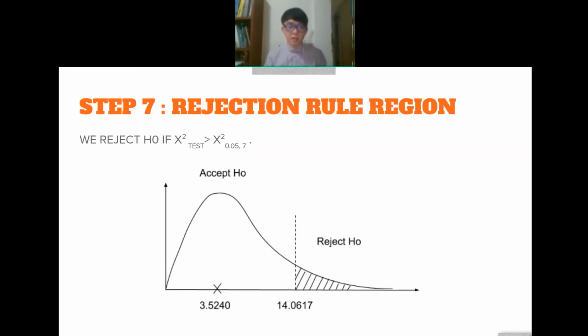The next step is the rejection region. As we can see from this graph, the rejection region for H null is more than 14.0671. So we can only reject H null if the chi-square test is more than 14.0671. But throughout our test, we get the chi-square test value of 3.5240, which falls in the acceptance region.